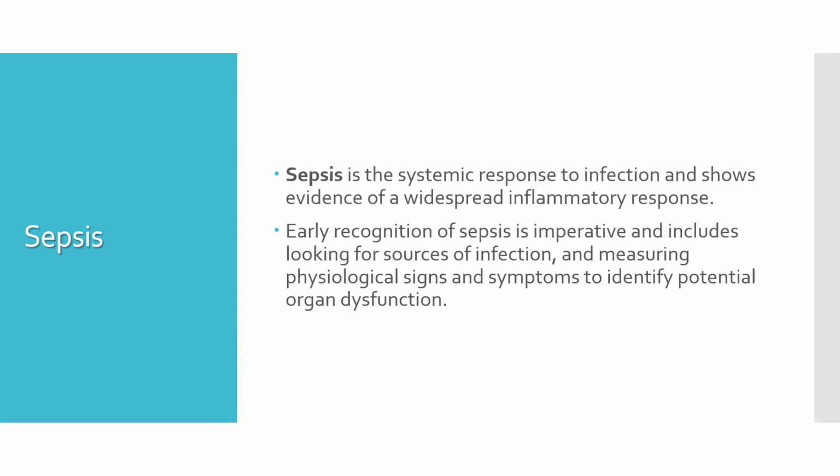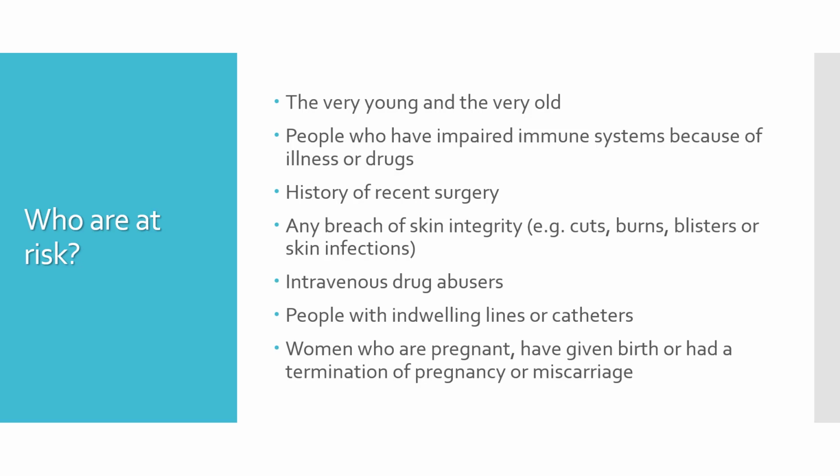Sepsis is the systemic response to infection and shows evidence of a widespread inflammatory response. Early recognition of sepsis is imperative and includes looking for sources of infection, measuring physiological signs and symptoms to identify potential organ dysfunction. Now, who are at risk of developing sepsis? The very young and the very old, people who have impaired immune system because of illness or drugs, history of recent surgery, any breach of skin integrity, intravenous drug abusers, people with indwelling catheters, women who are pregnant, have given birth or had a termination of pregnancy or miscarriage recently.